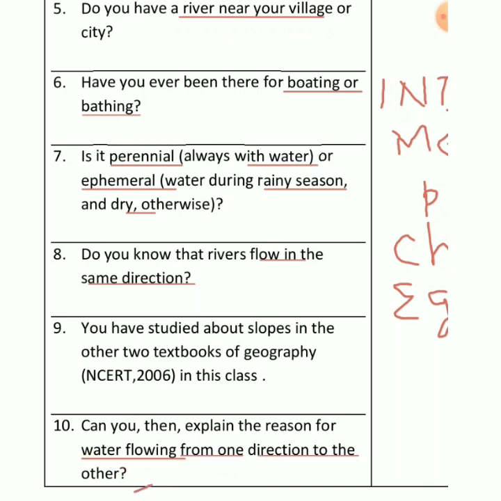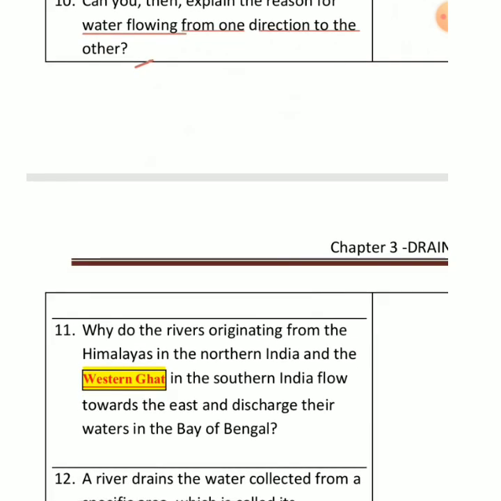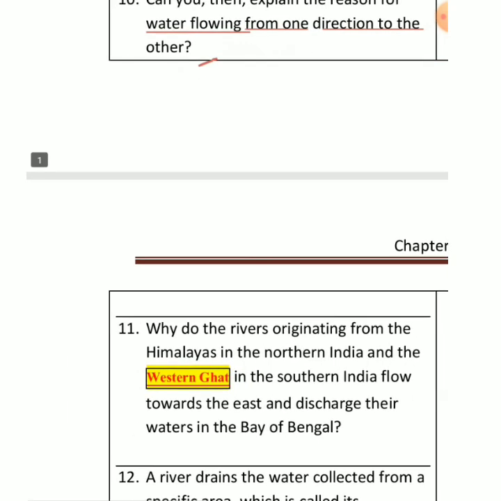पानी की जो डायरेक्शन है, एक डायरेक्शन से पानी दूसरी डायरेक्शन में कैसे पहुंच जाता है, and in this I will tell you why maximum rivers originate from the Himalayas. हम लोगों को पता होना चाहिए कि maximum rivers originate from the Himalayas, especially if you talk about northern Indian rivers, right?